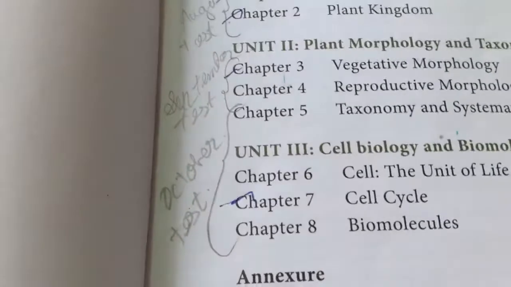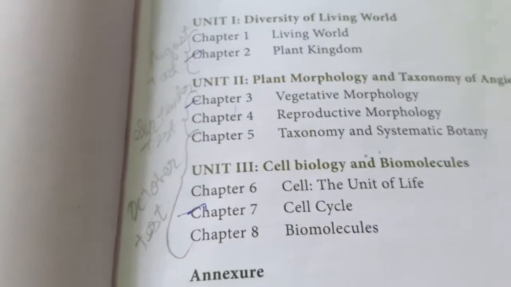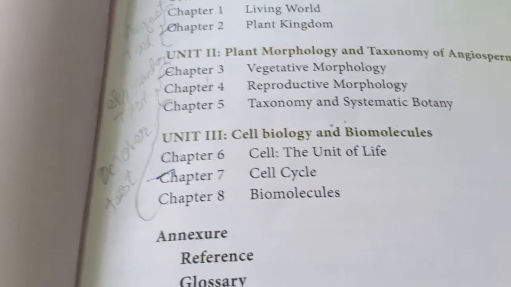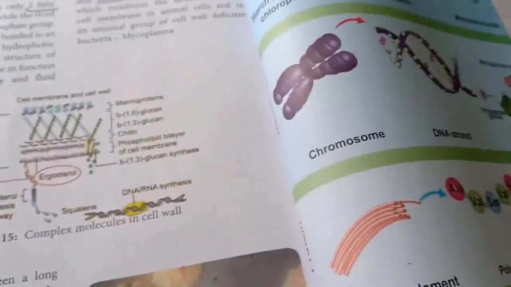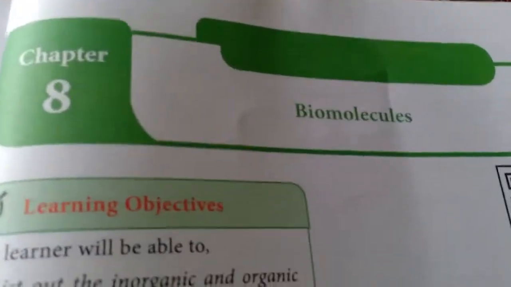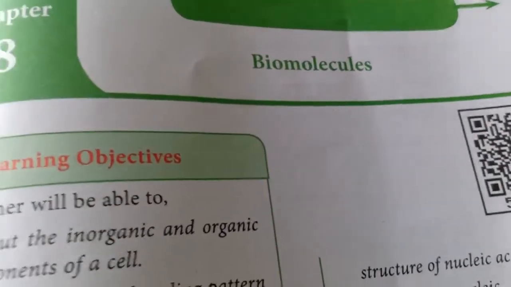Today we'll be doing 11th standard Bio-Botany, lesson 8. You have two volumes. Volume 1 consists of 8 lessons, and we are going to deal with the last lesson, the 8th lesson, that is biomolecules. So I want you to join with me as we do our revision today. This is lesson number 8, chapter 8, biomolecules.